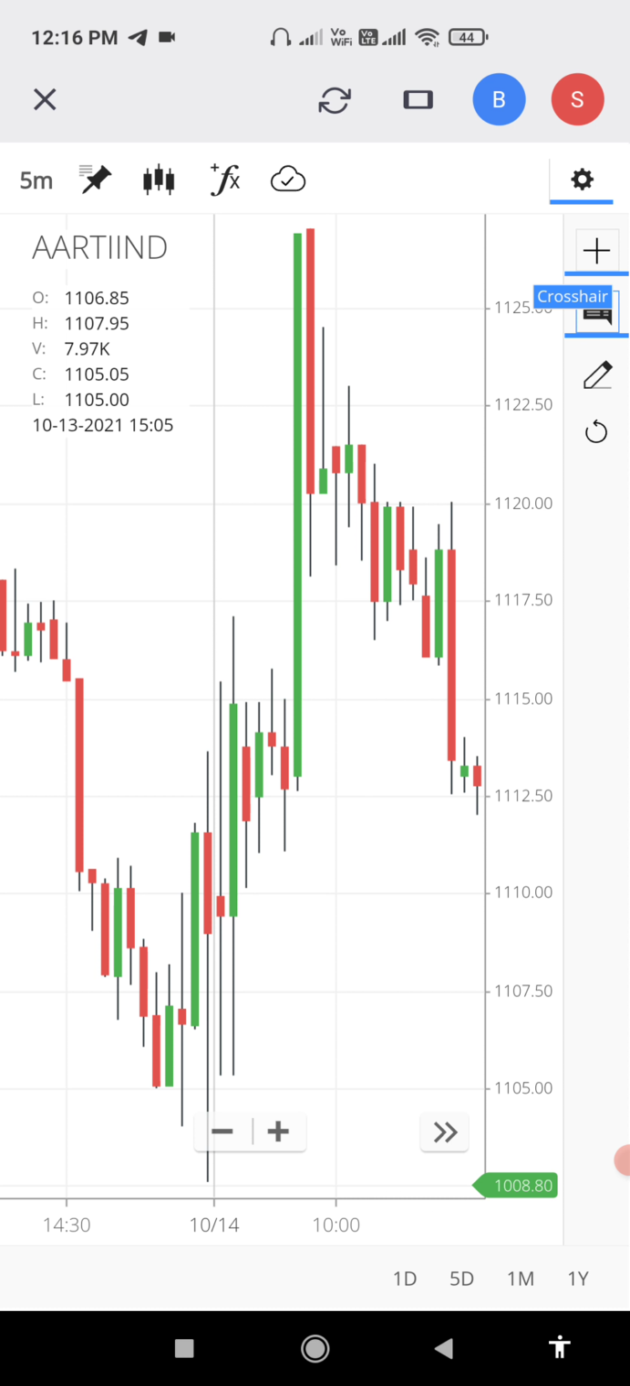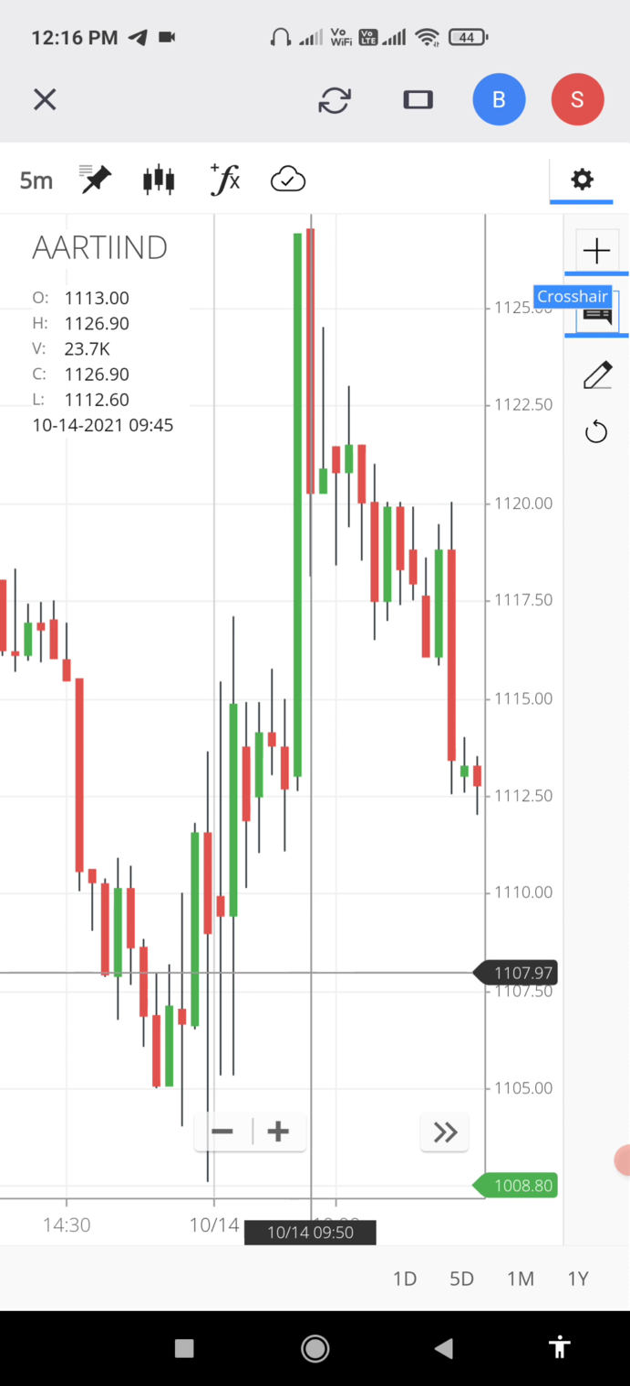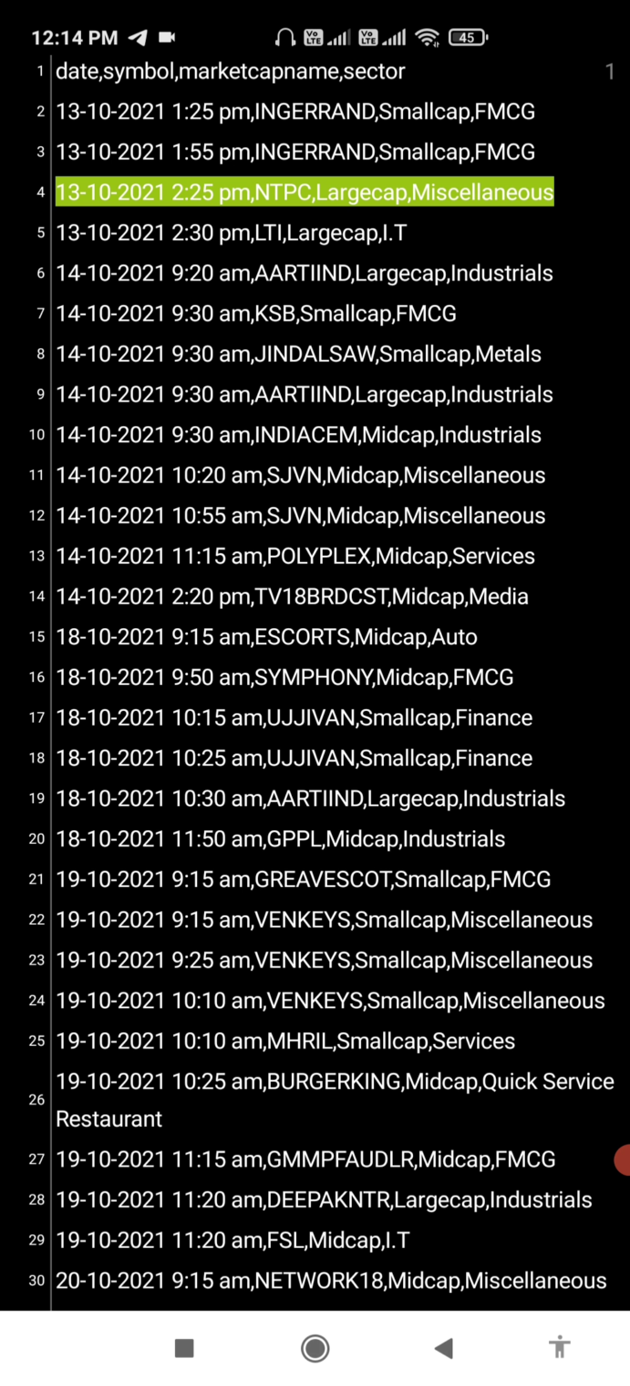See, this is the 9:20 candle, closing at 1114. It went up to 1126. This kind of rally in intraday.